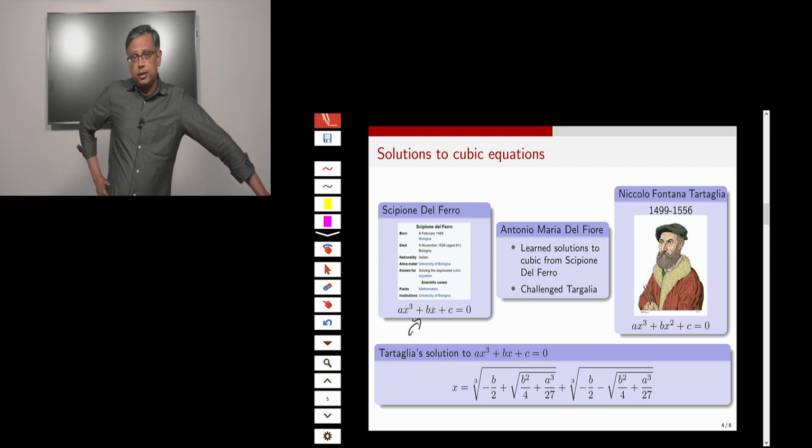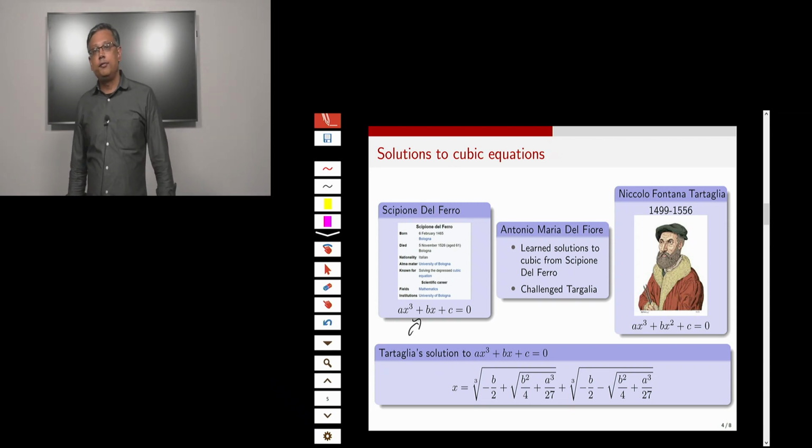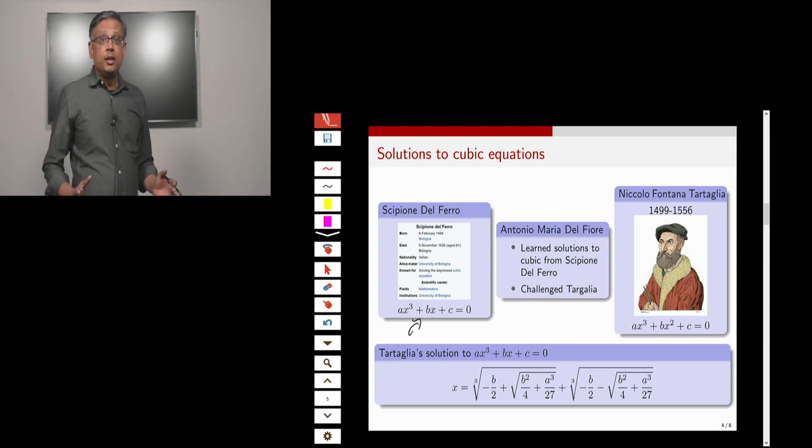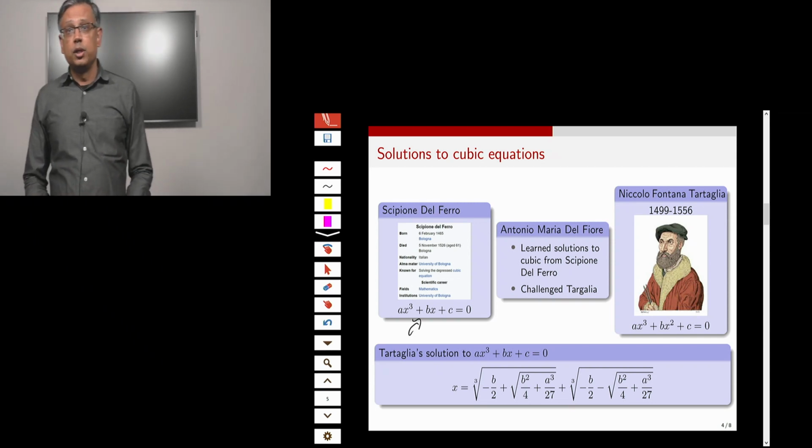In Italy, if you're a professor of mathematics, you can be challenged to a mathematics competition. And if you lost in the competition, you could potentially lose your job. So many mathematicians who invented new solutions usually held back these techniques so that they could counter-challenge someone if it ever came down to having to respond to a challenge. So Scipione del Ferro did not reveal this solution, and on his deathbed, he gave the solution to his student